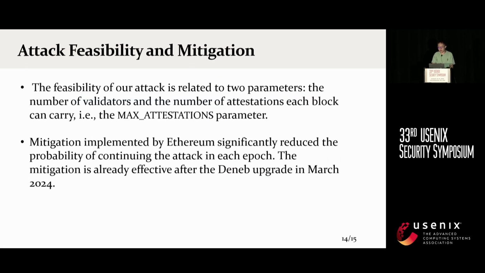We also analyze the feasibility and the mitigation of our attack. First, the feasibility of our attack is affected by 2 parameters. One is the number of validators in the system. The other is the maximum number of attestations that each block can include, that is, the max attestation parameter. Ethereum has implemented a mitigation for this attack in its upgrades in March this year. Briefly speaking, this mitigation significantly reduces the probability of continuing the attack in each epoch, thus mitigating this attack.